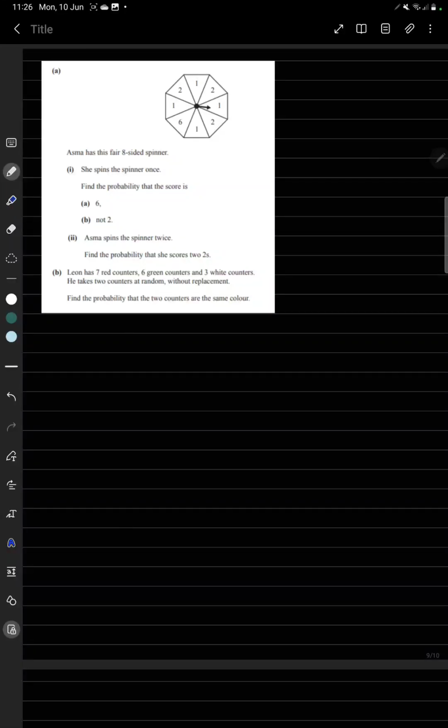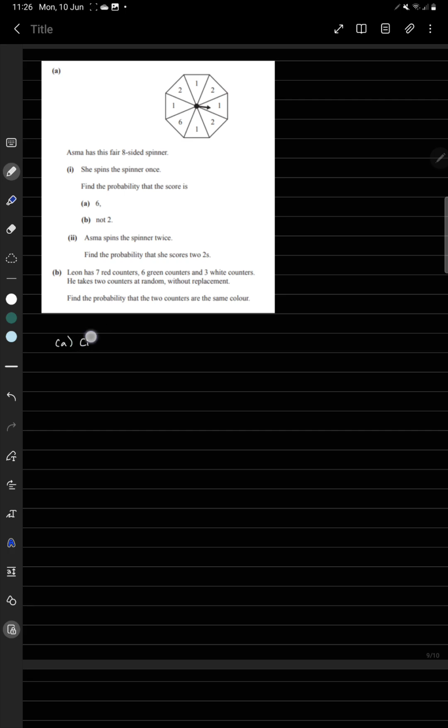Hello everyone. So now we have a question. It's under the topic called probability. Our first question says that Asma has this fair eight-sided spinner. She spins the spinner once. Find the probability that the score is 6.